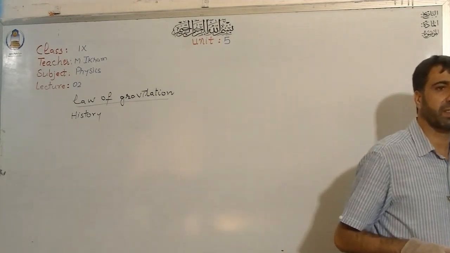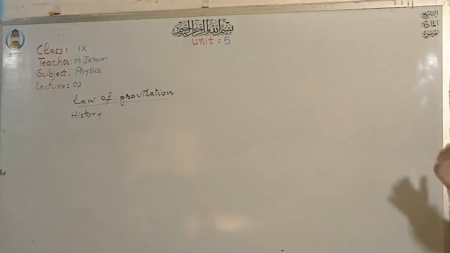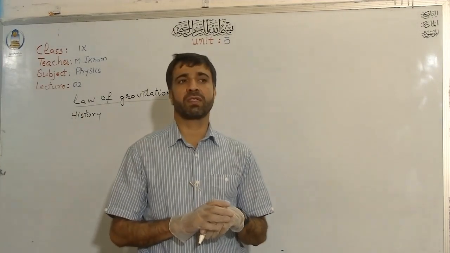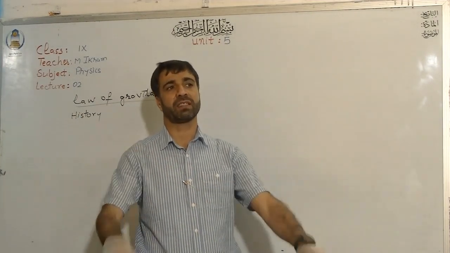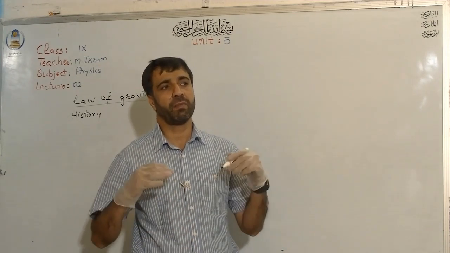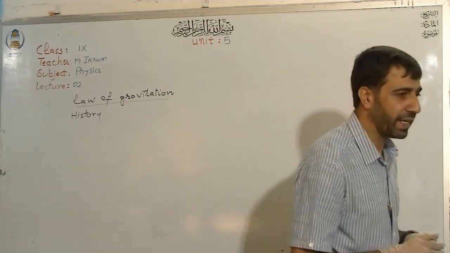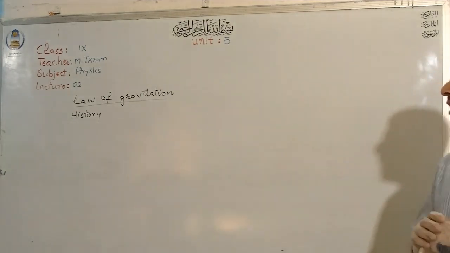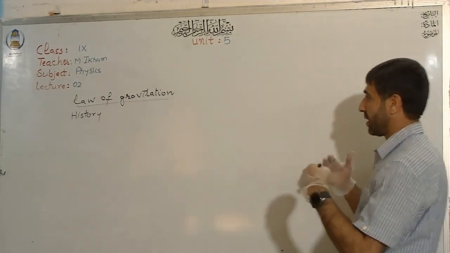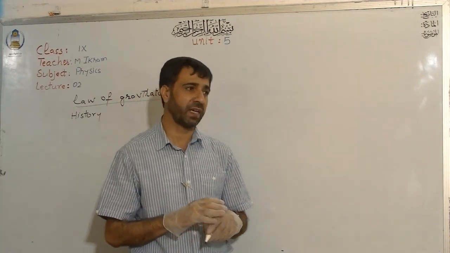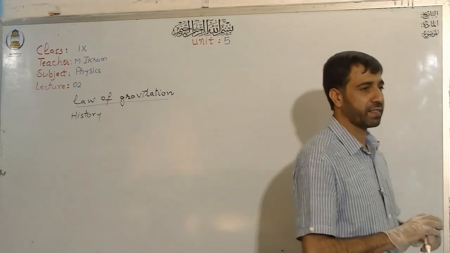And then he was thinking about how the planets move around the sun, what makes them move around the sun. He was thinking all about them, when suddenly, as an apple fell, an idea struck his mind about the gravitation, right? And he then further investigated all these things.